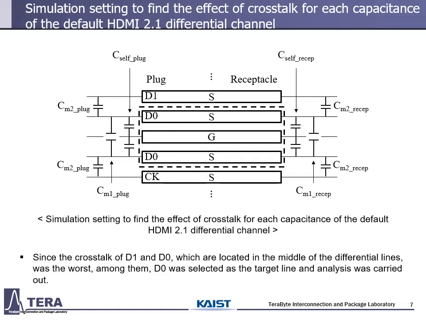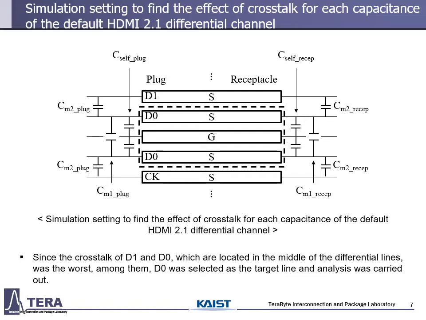First, the settings to simulate the capacitance change are as follows. Each channel has a differential line, and a ground line is added between the differential lines. Since the crosstalk of D1 and D0 channels, which are located in the middle of the differential lines, was the worst among them, D0 was selected as the target line, and analysis was carried out. And the D1 and CK lines next to it were simulated by simply putting capacitance with one single line without putting all the differential lines.